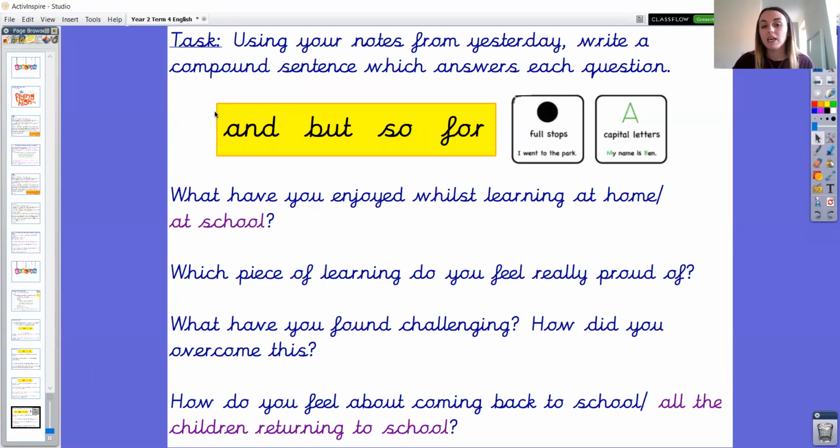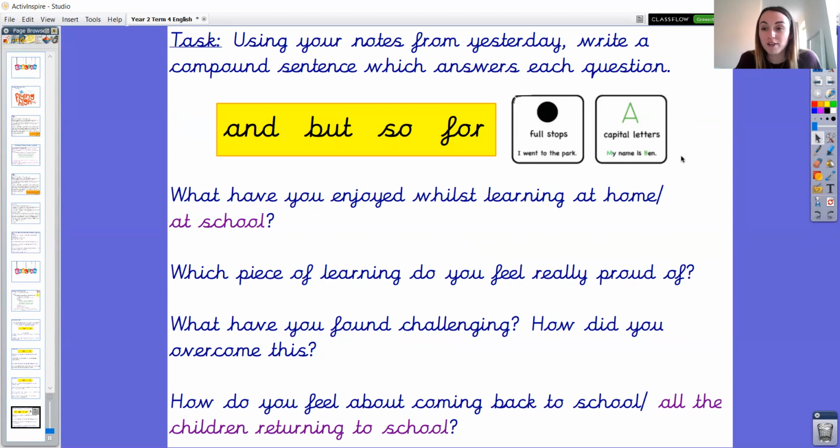So we want to be thinking about using a range of these coordinating conjunctions. And there's a little reminder here. Remember to use your capital letter at the start of your compound sentence and a full stop at the end of a sentence. Of course, if you're mentioning a name or a subject, for example, maths, you will also use a capital letter here, okay?